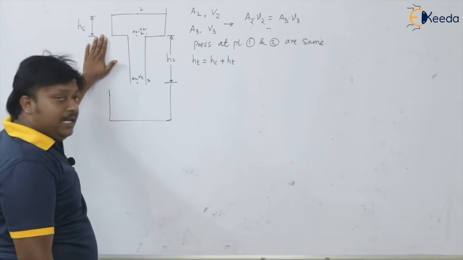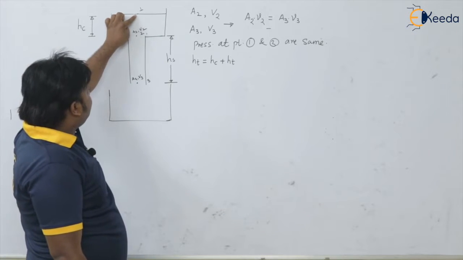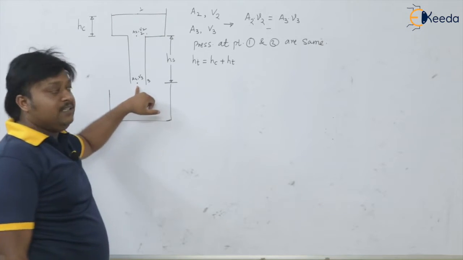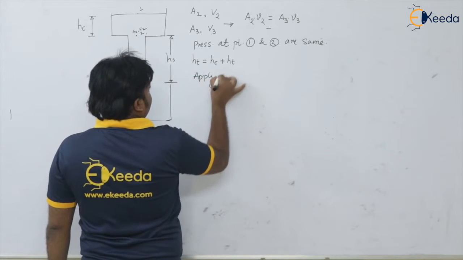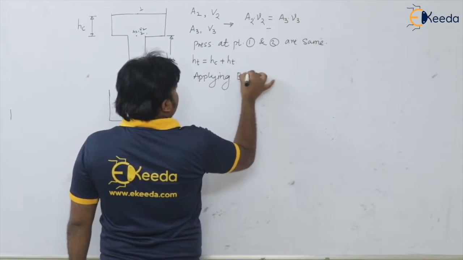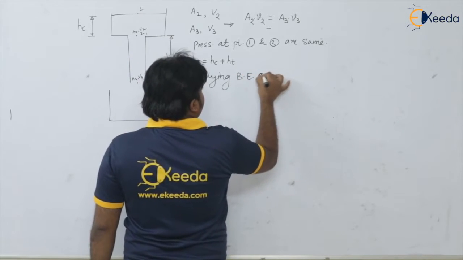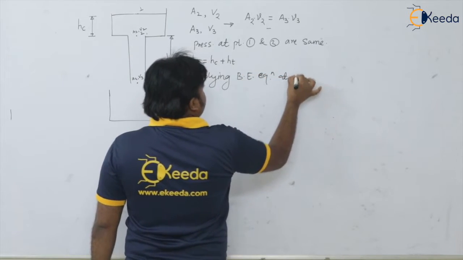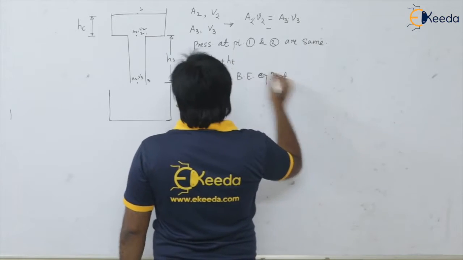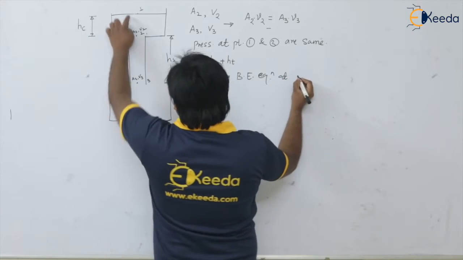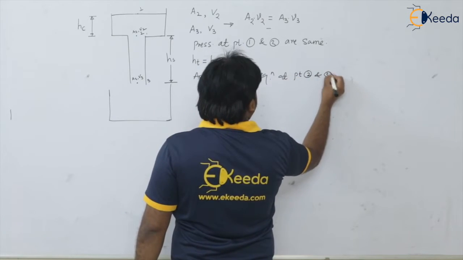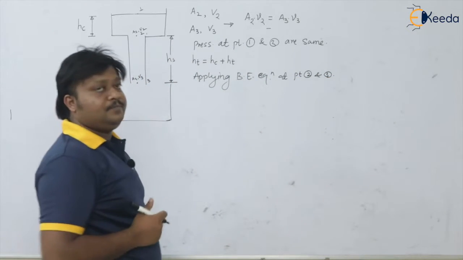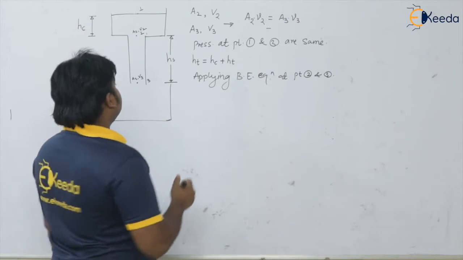Now, if we apply Bernoulli's equation at point 2 and 3, as one is at rest at point 2 and 3, what we can write?